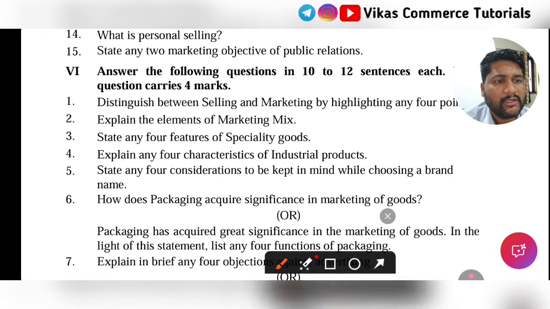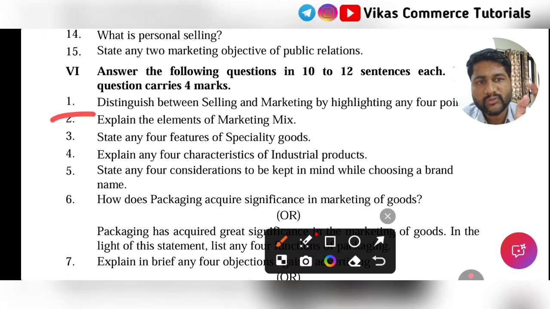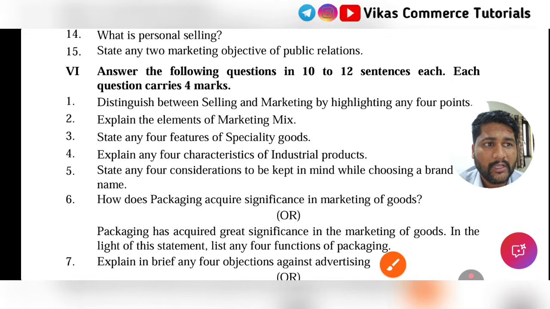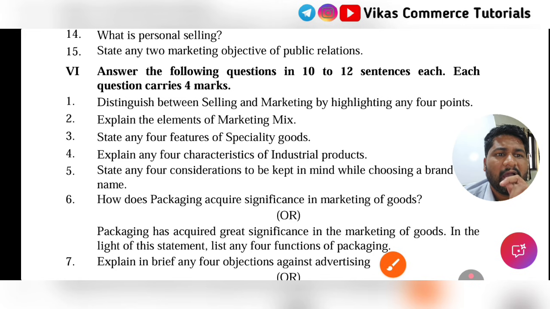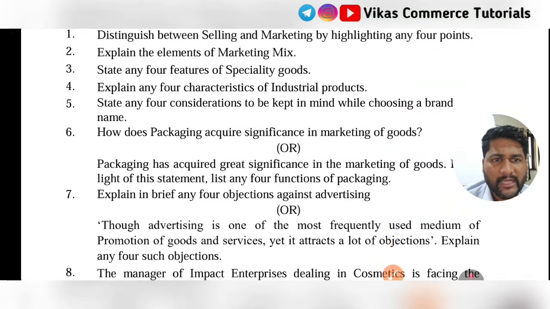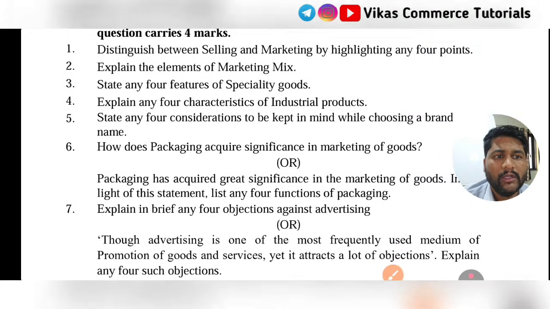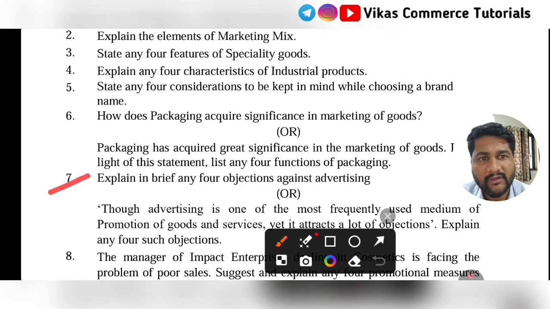Question number 2. Many times this question has been asked: explain the elements of marketing mix. Very important question. Next, features of specialty, I don't think so. Go for question number 7: any four objections against advertising?